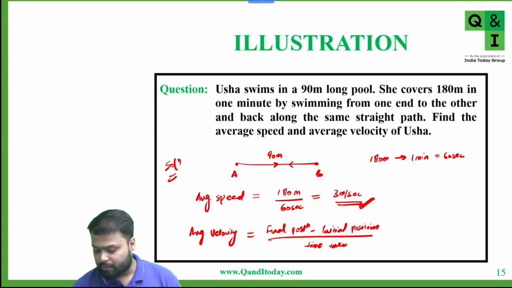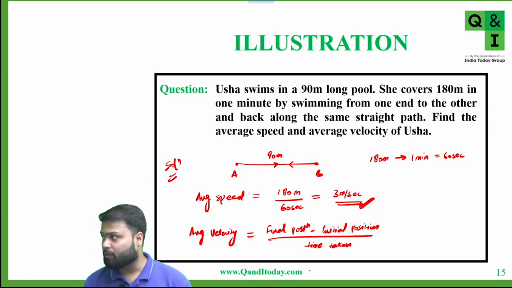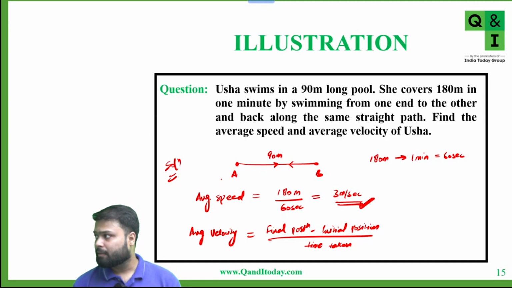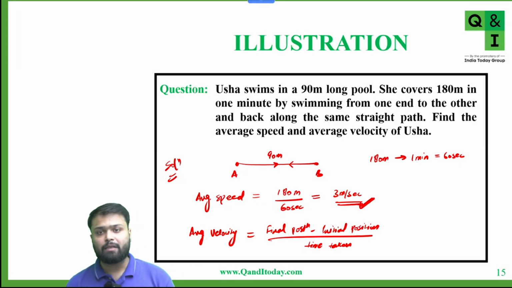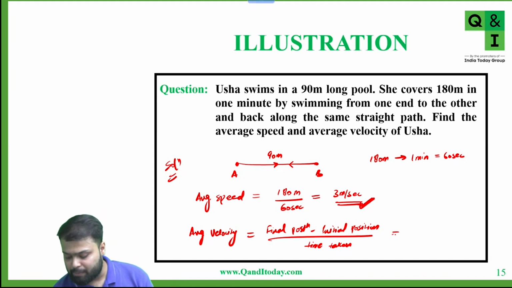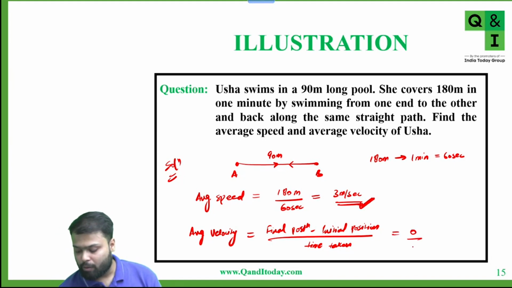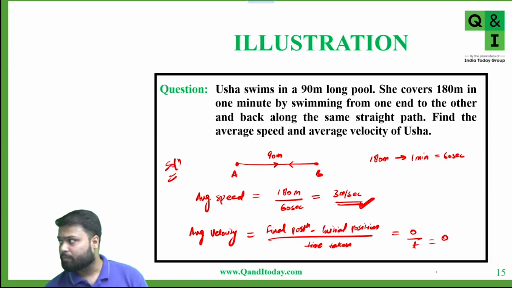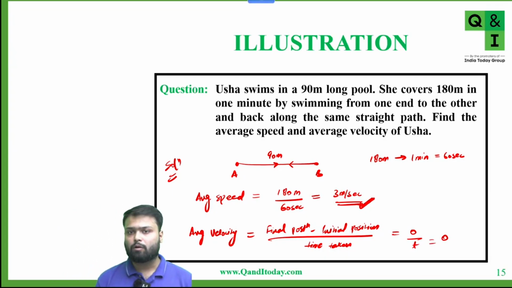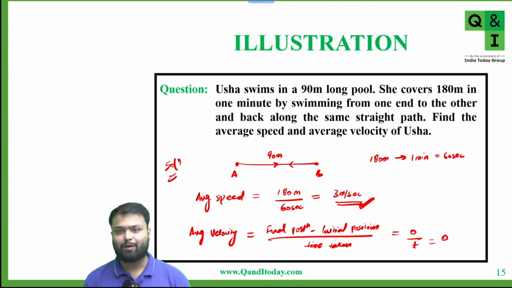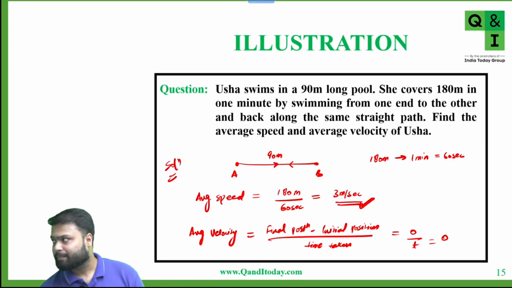Now tell me, what is the initial position of the Usha? Usha initially is at point A. Yes or no? Again, finally, Usha come back to A. Yes or no? That means initial and final position become same here. Now, if initial and final position is same, that means displacement is 0. And 0 upon something is nothing but 0. So the average velocity is 0. Yes or no? Any doubt? Tell me.